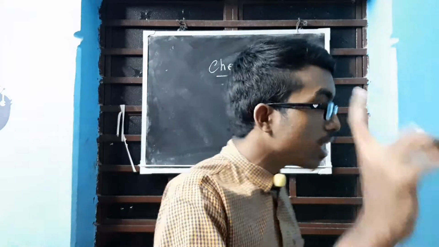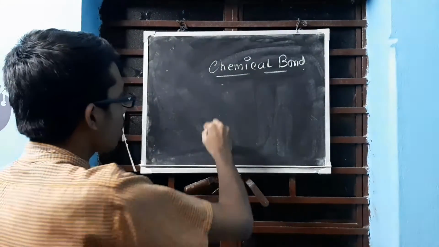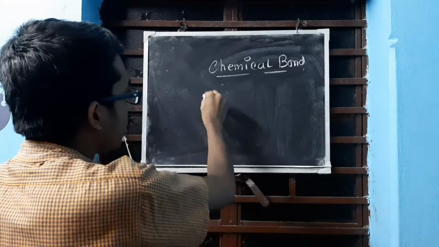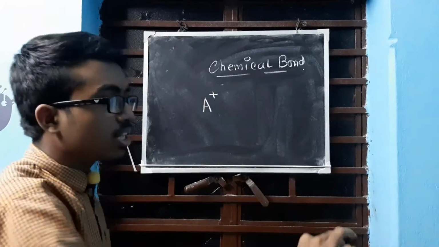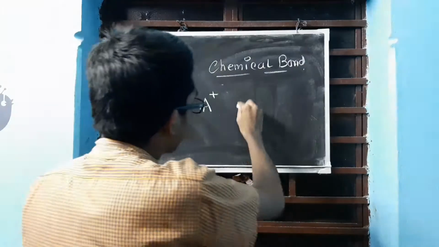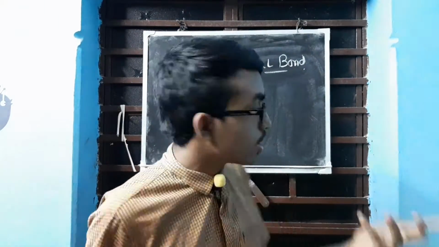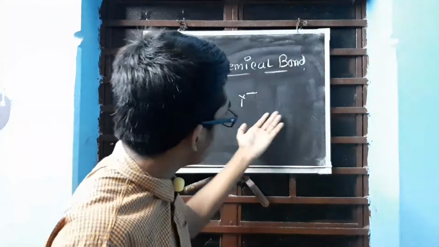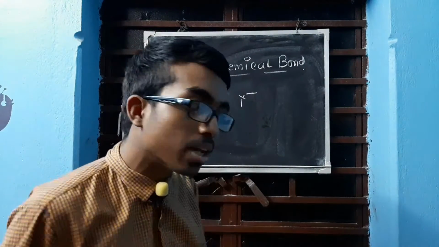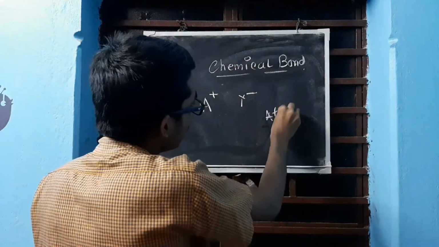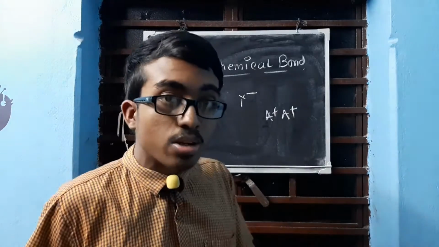First, let us understand chemical bond. Suppose there is an element A which has a positive charge, and right now we are talking about ionic. And there is a Y negative. So this positive will try to attract this negative. A will say, hey, you come towards me. Why? Because positive will attract negative, and this negative will also go towards positive. It will not deny. Had it been A positive and another positive, it would say, no, I will not go towards you.